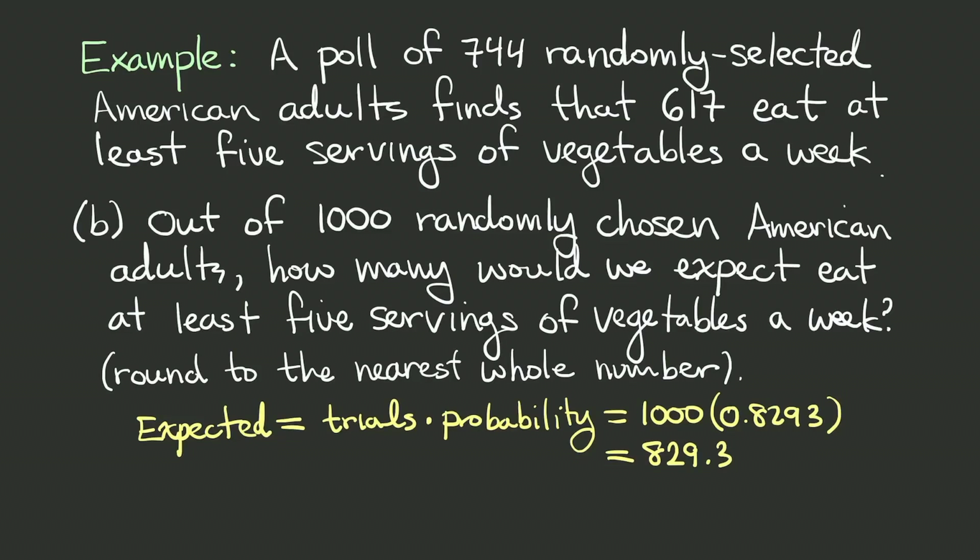829.3. But we're supposed to round to the nearest whole number, or the ones place. And so we're going to look at the next value. That's less than 5. And so we'll just cut it off, and we won't change the value. And we'll have 829 adults out of those 1,000 who would be expected to eat at least 5 servings of vegetables a week.